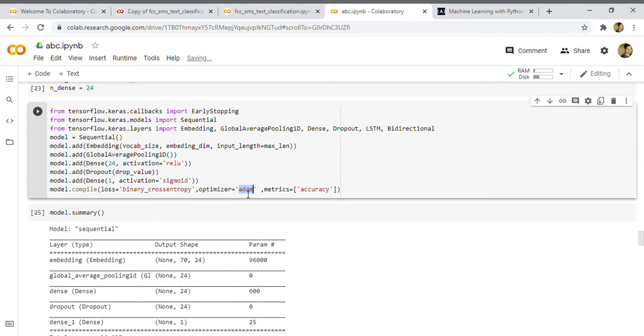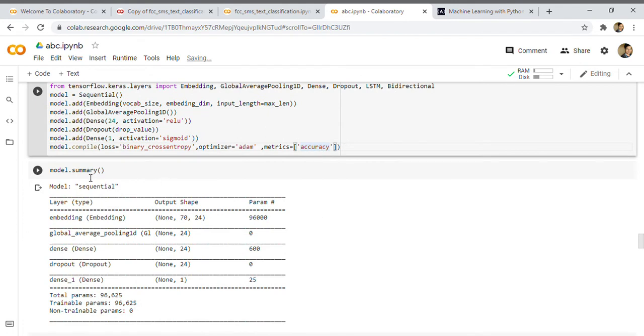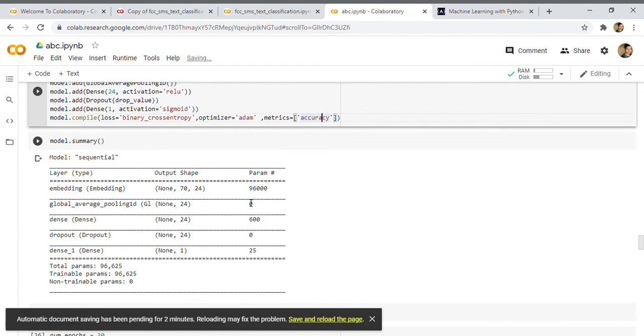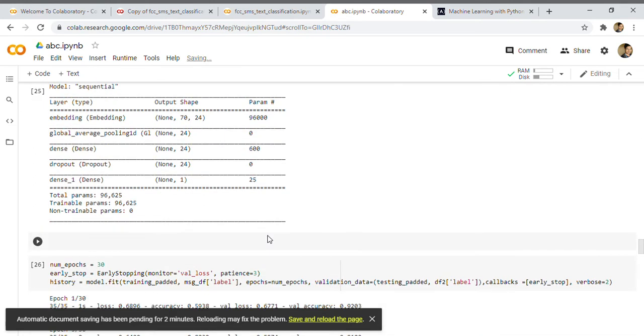The metric is accuracy, or loss or whatever you want, but here accuracy is the only one required, because if the words are more accurate, then it's good to use. Now the summary of the model: embedding is 9600, global average pooling is 0, dense is 600, dropout is 0, dense 125. This is how our model will look. So these are all the graphs, how the graphs are made.